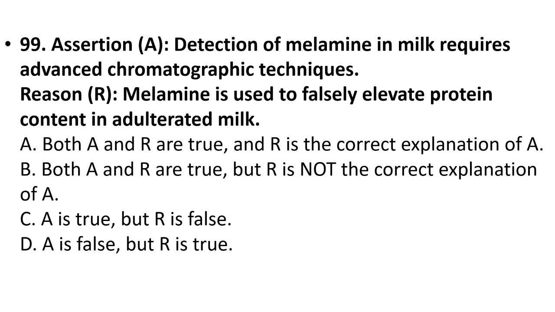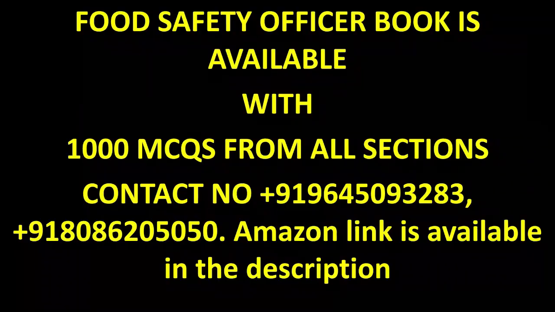A. Both A and R are true and reason is the correct explanation of assertion. Both assertion and reason are true, but R is not the correct explanation of assertion. Assertion is true, but reason is false. Assertion is false, but reason is true. Your answer is option A. Both assertion and reason are true, and R is the correct explanation of assertion.